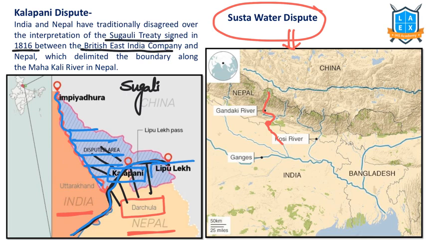There is a pass called Lipu Lake Pass. So why is it a conflict? Kalapani is a small region, but it's a huge conflict because it is important. Lipu Lake Pass is an important pass between India and Tibet, that is India and China. That's why strategically it is very important. We are not leaving the claim on this region because of its strategic importance. Limpiyadhura is also one of the mountain pass regions. Lipu Lake Pass is important.